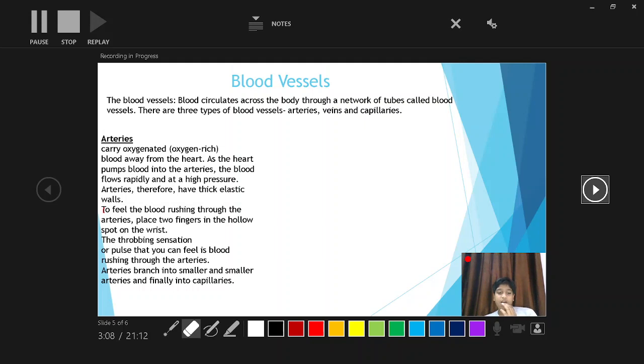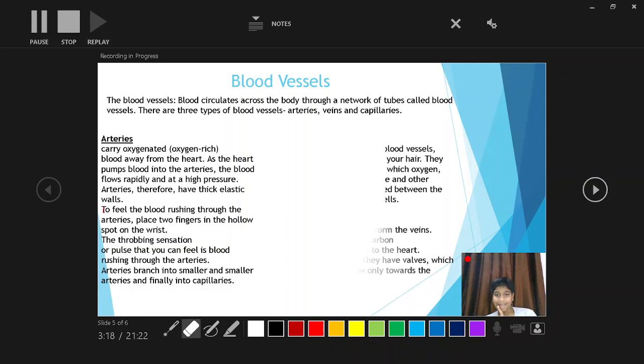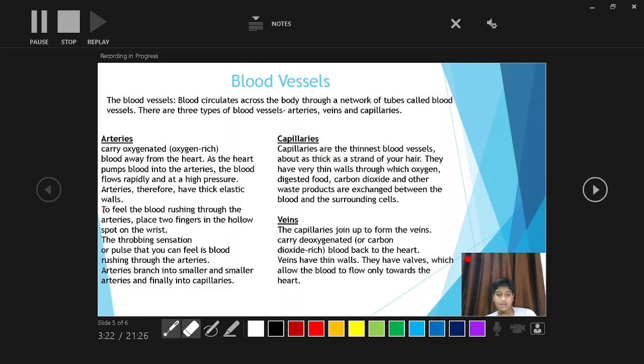So arteries branch into smaller and smaller arteries and finally into capillaries. So now we will discuss capillaries. Capillaries are the thinnest blood vessels, as I told you, about as thick as a strand of hair, like this. So it is very thin. They have very thin walls through which oxygen, digested food, carbon dioxide, and other waste products are exchanged between the blood